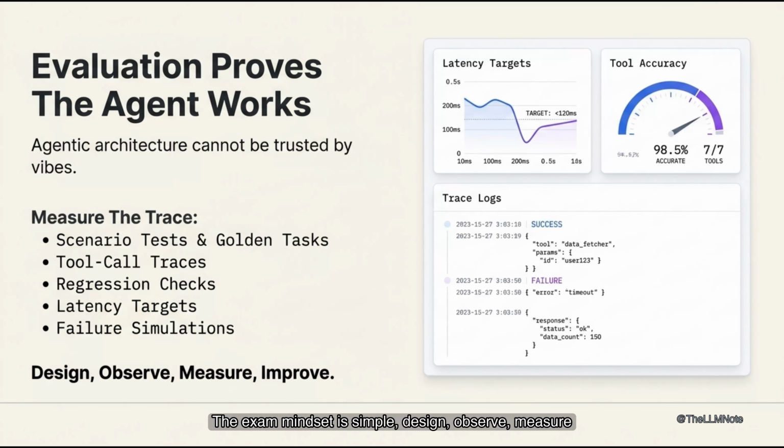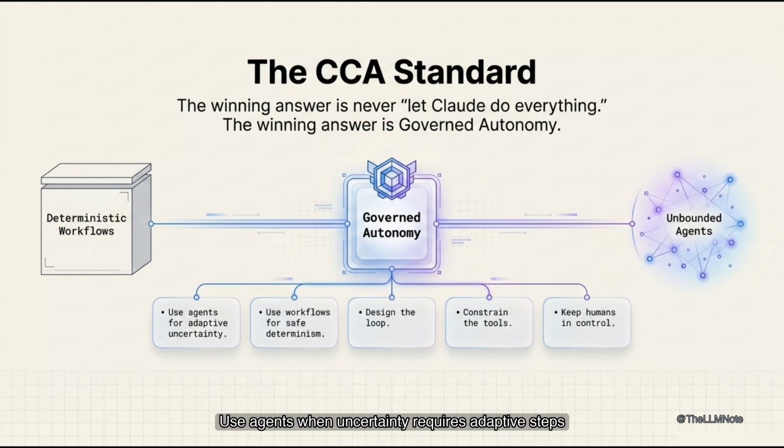For CCA candidates, the winning answer is never let Claude do everything. The winning answer is governed autonomy. Use agents when uncertainty requires adaptive steps. Use workflows when determinism is safer. Design the loop. Constrain the tools. Protect the data. Monitor the trace. Keep humans in control where consequences matter.